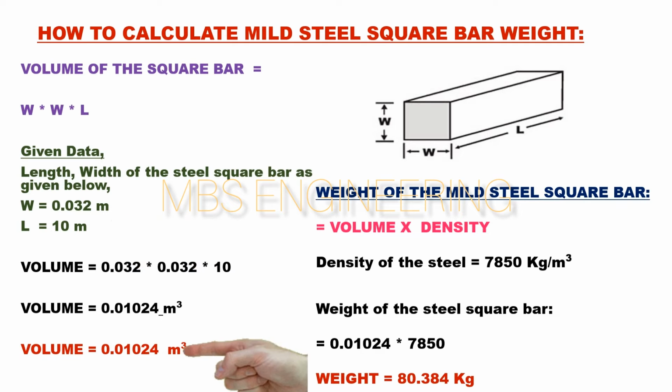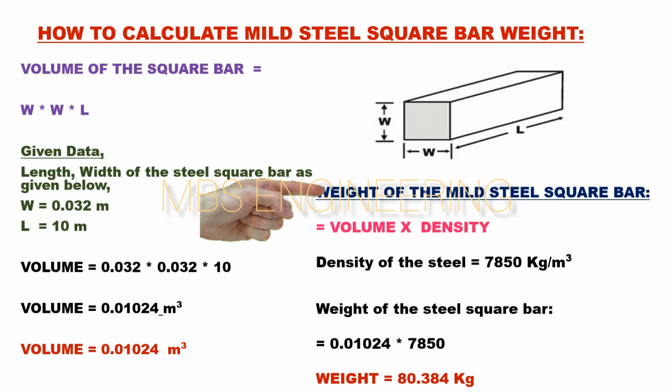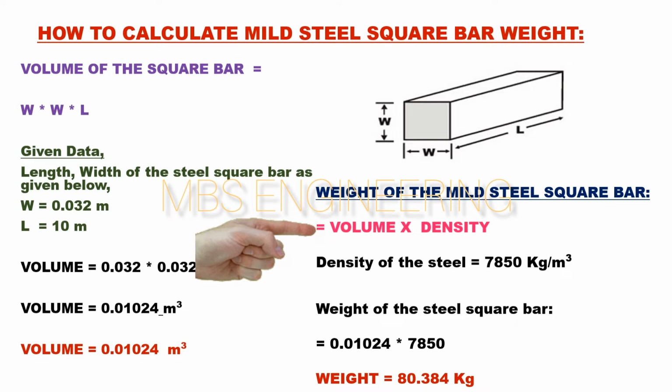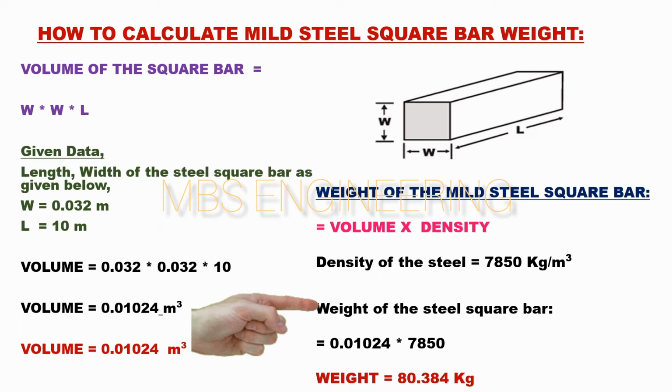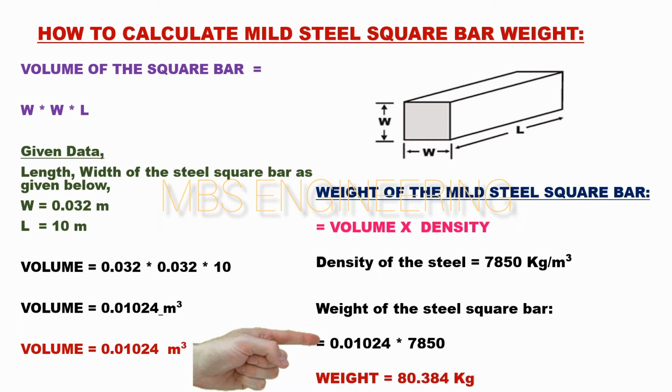Based on the above equation and the given data, the volume of the mild steel square bar is 0.01024 cubic meters. Next, we learn about how to calculate the weight of the mild steel square bar. Volume is multiplied by density. The density of the mild steel is 7,850 kilograms per cubic meter. Then, the weight of the mild steel square bar: 0.01024 is multiplied by 7,850. The mild steel square bar has a weight of 80.384 kilograms.